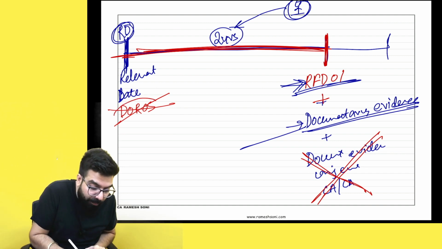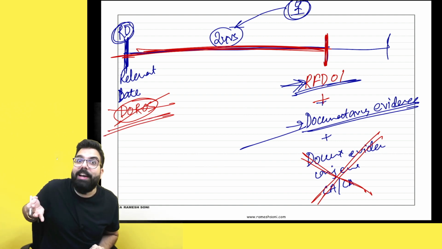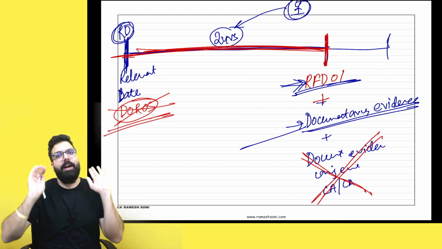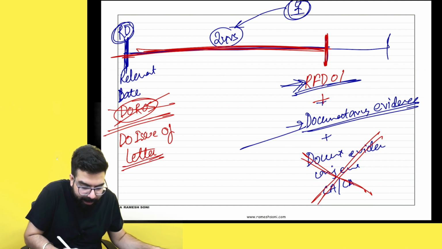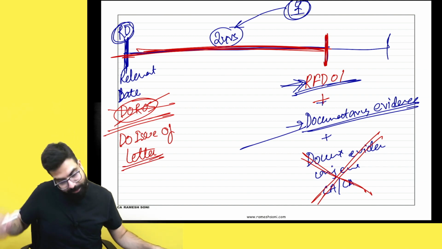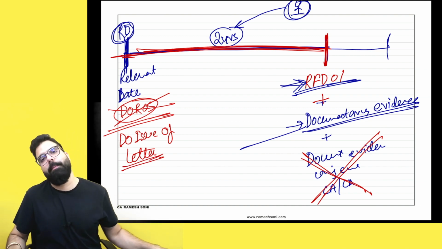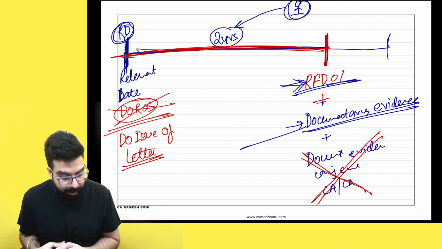Means the date of receipt of service will be what? You know, the day the supplier issues you a letter saying we are cancelling the contract, the date of issue of the letter by the seller that he has terminated the contract, from that they say within 2 years you have to go ahead and apply. Are we all 100% clear till here?